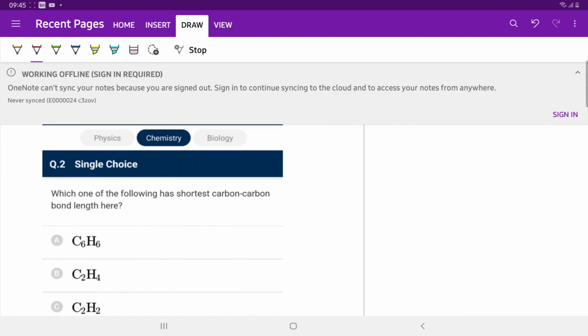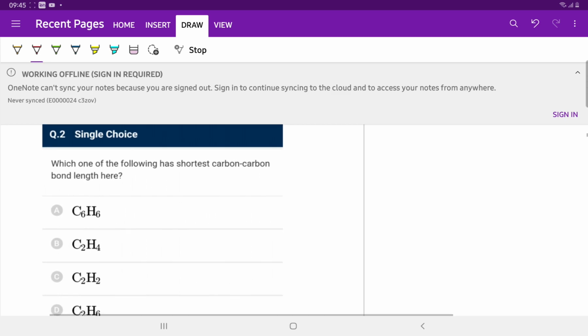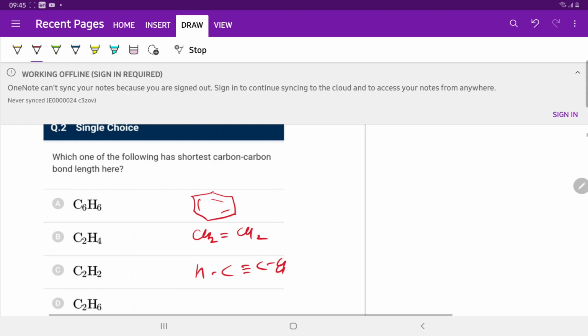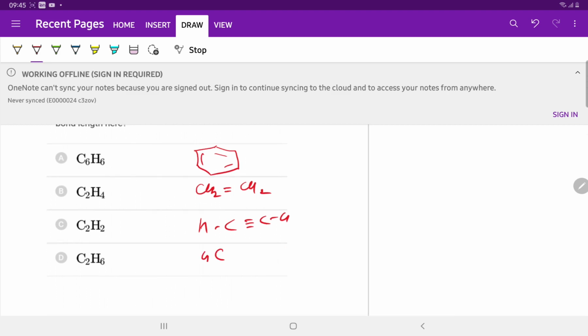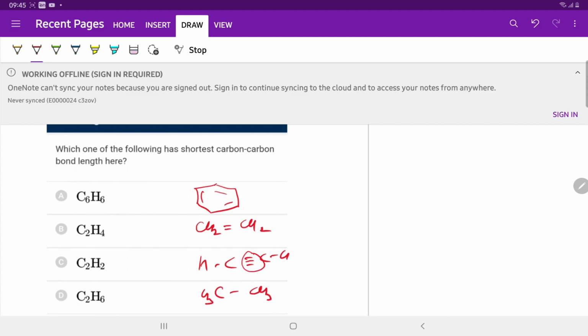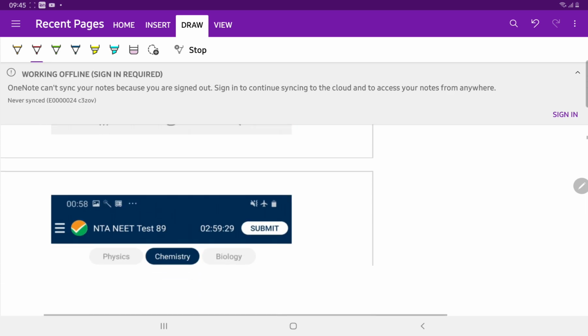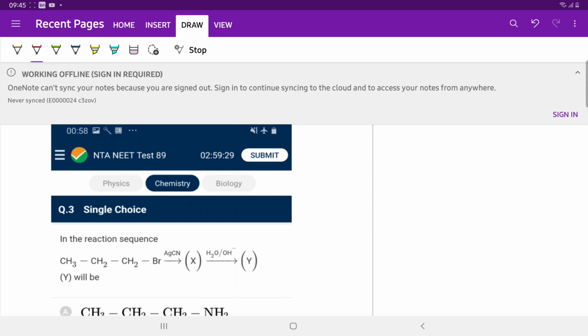Question number 2. Which one of the following has the shortest carbon-carbon bond length? In benzene, the bond order is 1.5. In C2H4, the bond order is 2. In ethyne, the bond order is 3. And in ethane, the bond order of the C-C bond is 1. So there is a triple bond, so the bond length is short, and the shortest carbon-carbon bond length is in ethyne, acetylene. The more the bond order, the shorter the bond length. Bond order is inversely proportional to bond length.